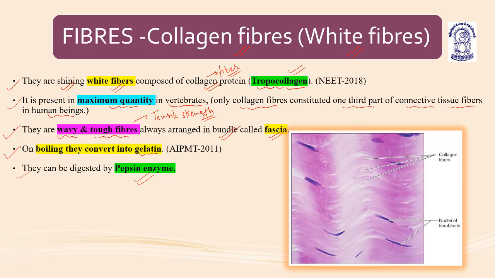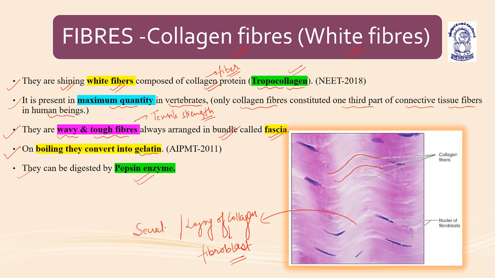You can see in this picture that these fibers are wave-like and very densely packed. They are known as collagen fibers. And these are the fibroblast cells. These fibroblast cells secrete or lay down collagen. The laying, or secretion, of collagen fibers is done by the fibroblast cells.